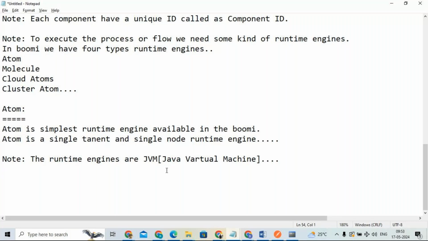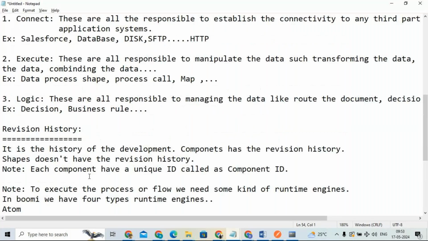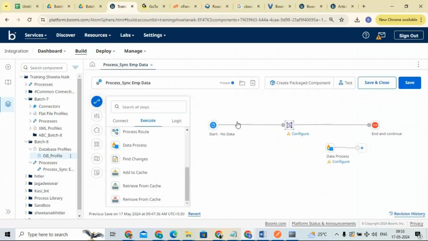And one more thing, whatever work we are doing with the help of Boomi, Boomi in the backend is developed with the help of Java. Boomi is developed with Java code only. Here we are working with the shapes and components, and in the backend, they are all developed with Java code.